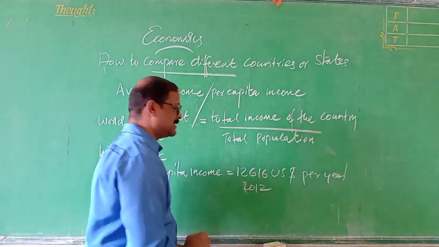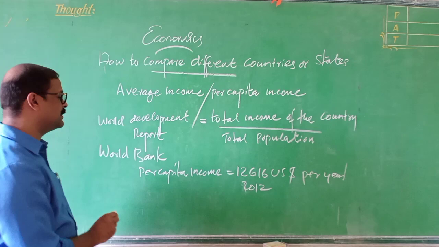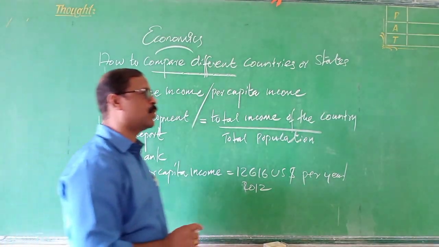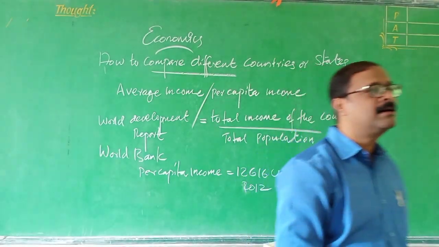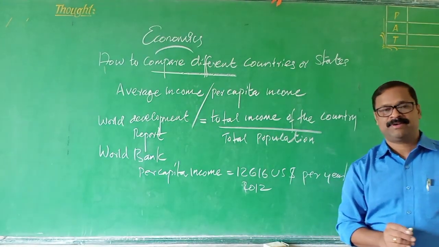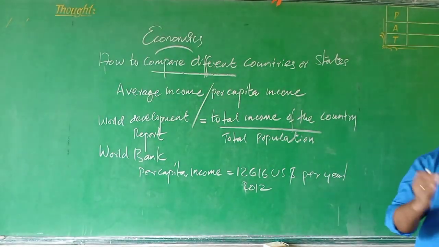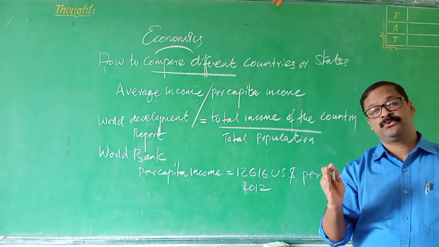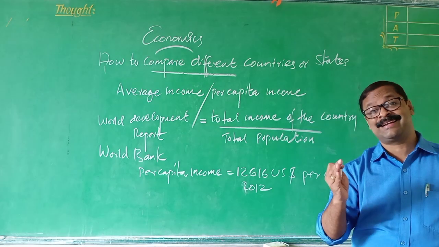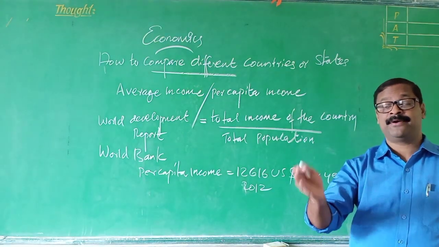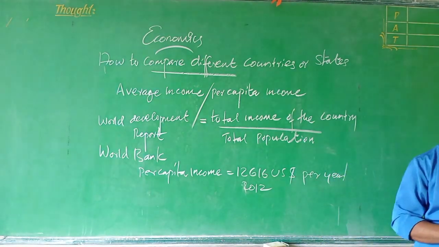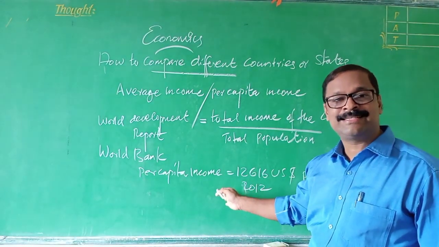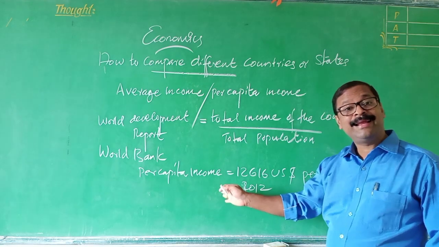According to 2012, these countries are called developed countries. These are called rich countries or developed countries according to the World Bank. What is the criteria? The per capita income of that country is more than US dollar 12,616 per annum, that means per year, or above.